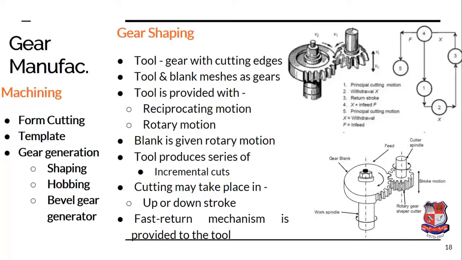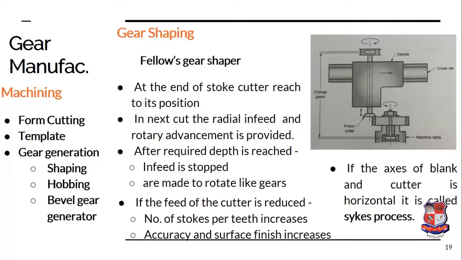Now this gear shaping operation is faster than the milling operation, but as we can see, the machining operation is occurring only in the forward stroke. The reverse stroke is idle. So the time taken in this gear shaping operation is greater than that of the hobbing operation, which we'll be discussing in the next part.